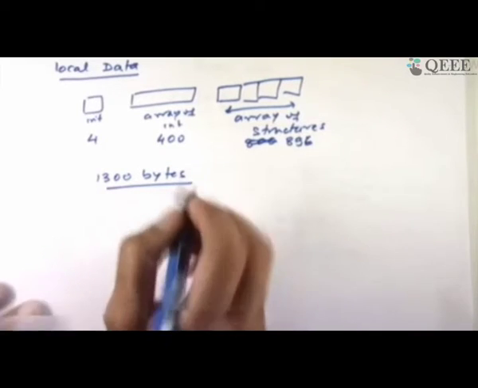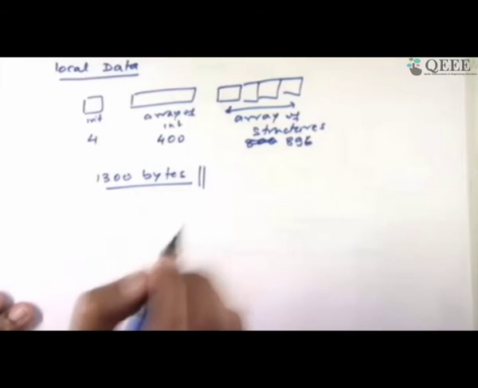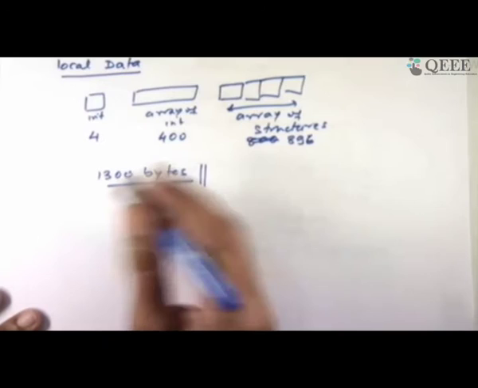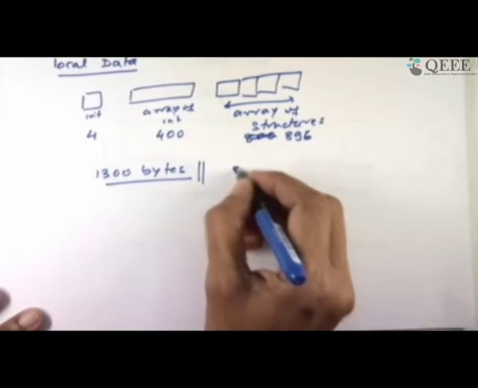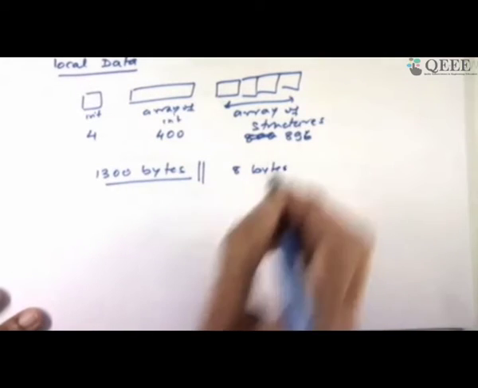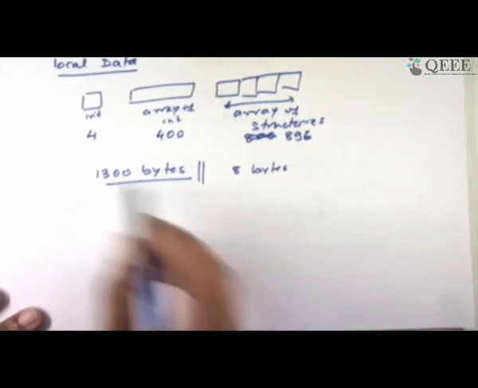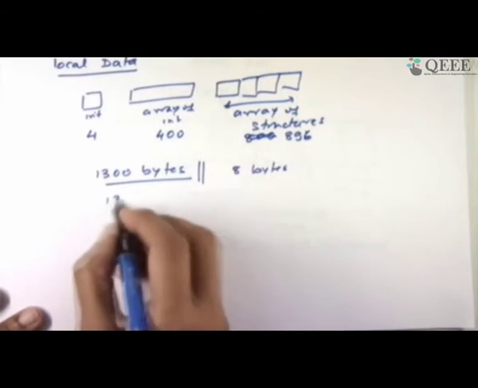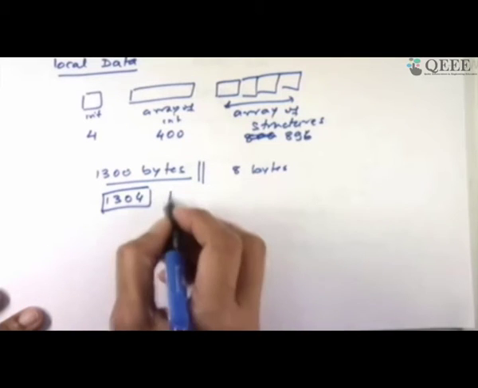What you can be very sure of is that the size of the local data is noted by the compiler, and it will give you some space which is at least 1300 or a little more, because it gives in some units, maybe a unit of 8 bytes. So it should be a multiple of 8, let us say. If this is not a multiple of 8, what is the nearest multiple of 8? Maybe 1304. It may give me 1304 bytes.